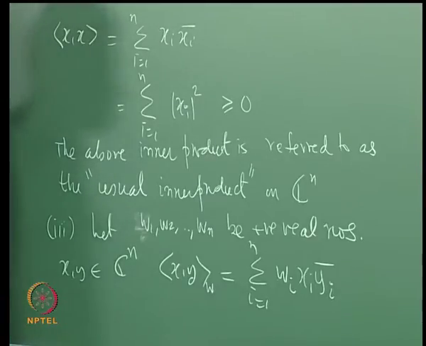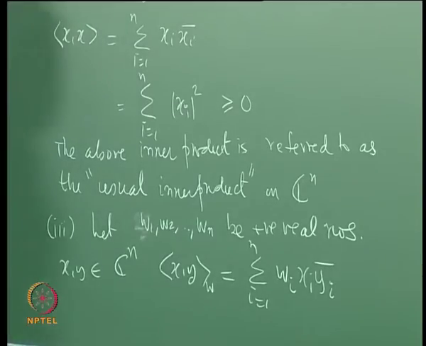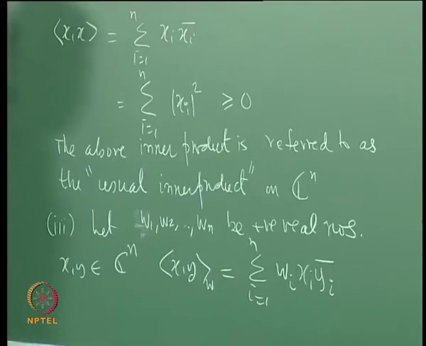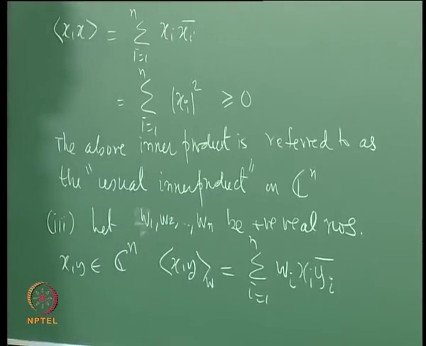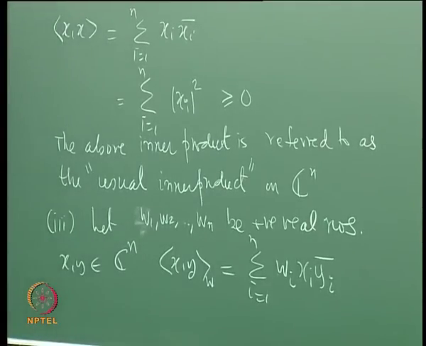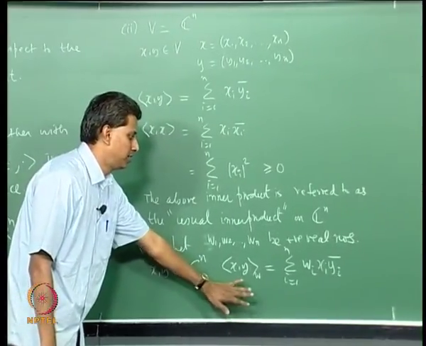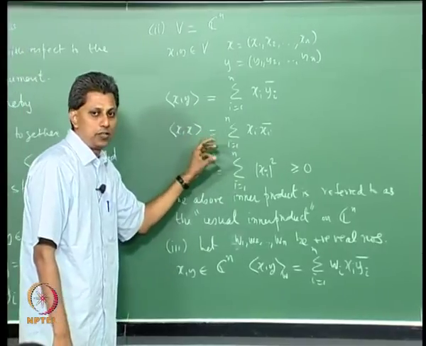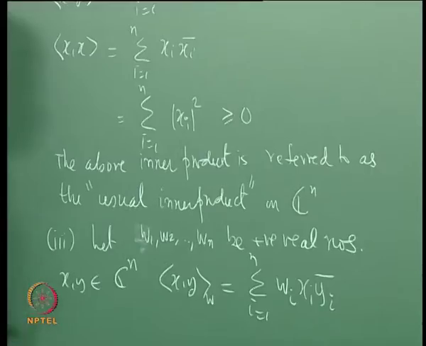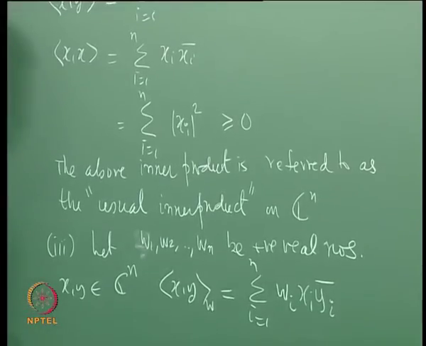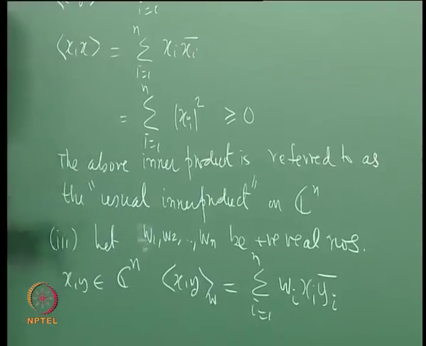You need them to be positive in order for the positive definiteness of the inner product to be satisfied. In order for condition 1 to be satisfied, you need them to be positive, not non-negative. Even if one of them is 0, it will not be an inner product. So you can verify that this is an inner product. This reduces to example 2 when each of the wi's is 1. So this is more general than this. Sometimes we may use this.